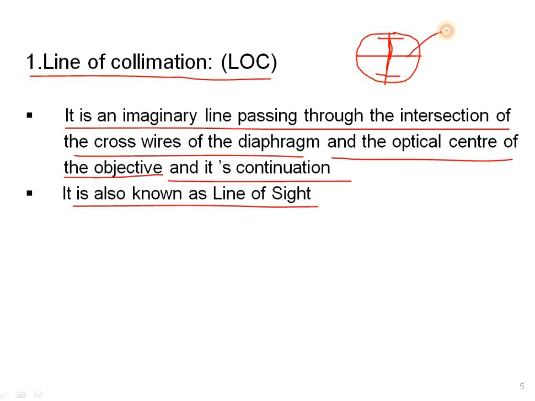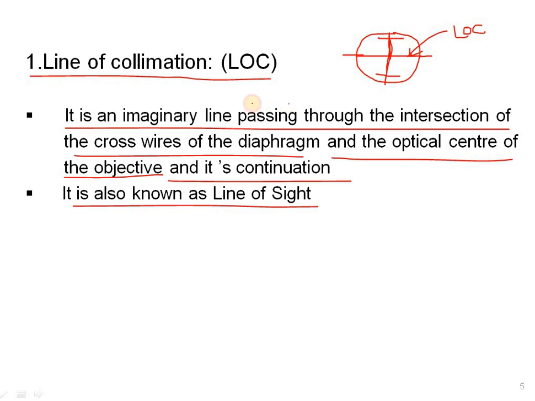This center portion is called LOC, the line of collimation. With this only we will measure on the leveling staff. When this line falls on the leveling staff, whatever the measurement is on the leveling staff, we have to read it and mark it in the field book.